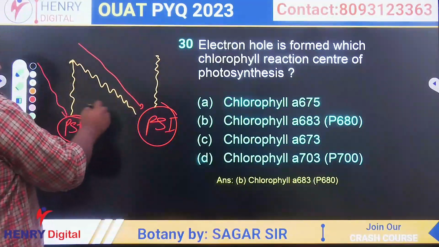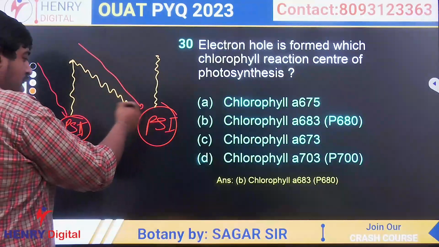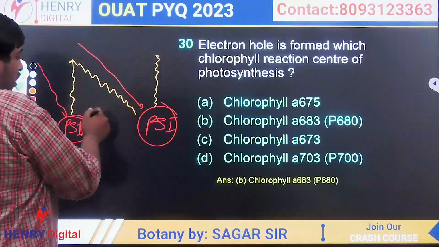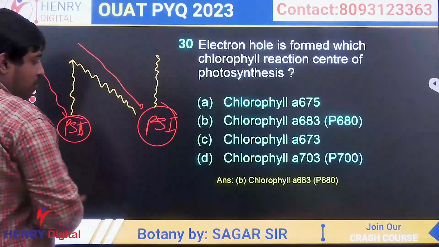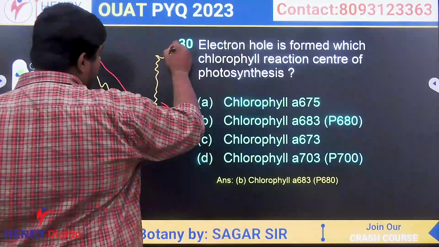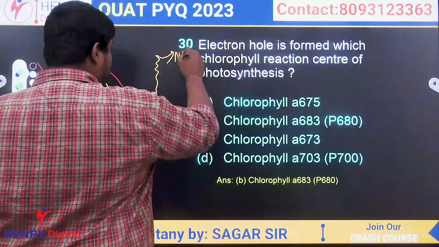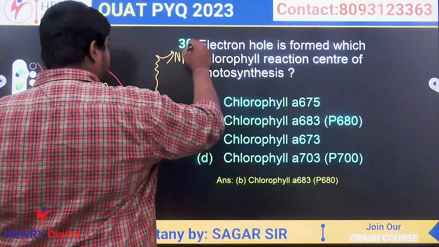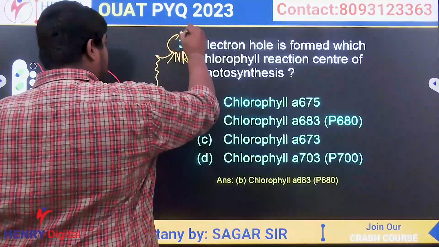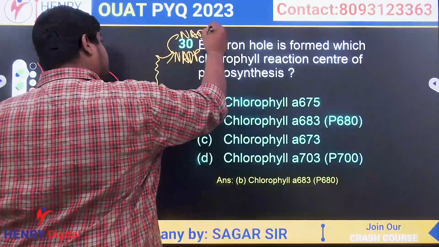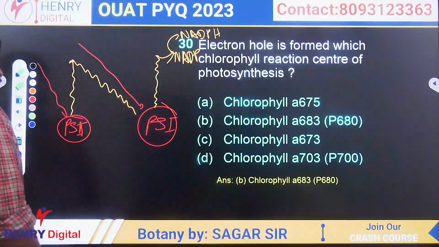From PS1 the electron is transported to NADP and reduces it to NADPH. Clear?